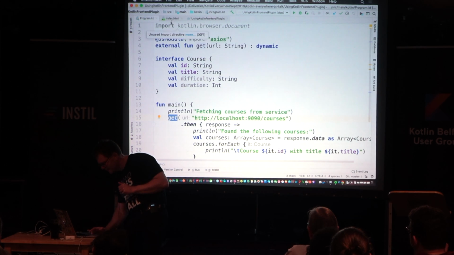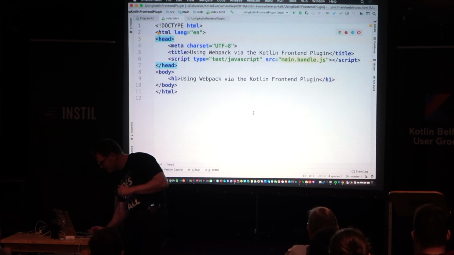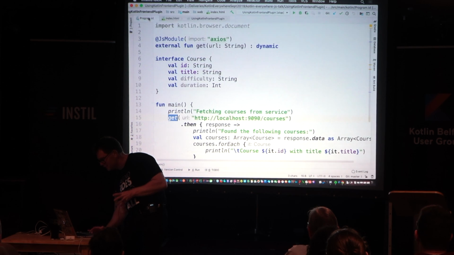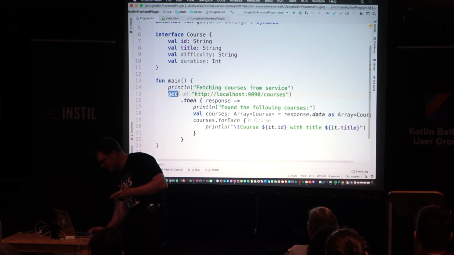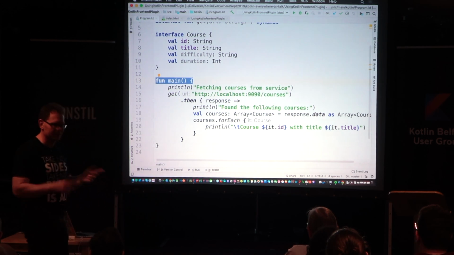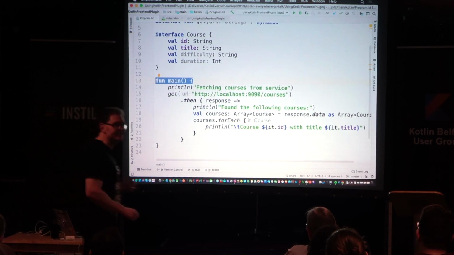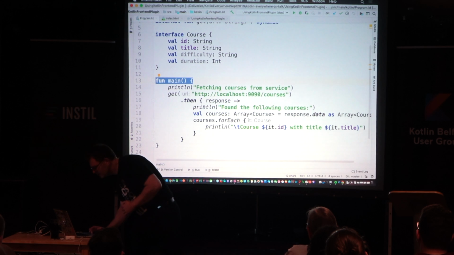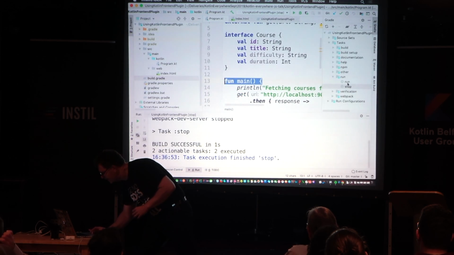Yeah, cool. So here's my index page. Couldn't be simpler. All I'm doing is referring to main.bundle.js, which is the output that will be produced by the front end plugin. And I should say, if you declare a main module, that's automatically linked into the onload event of the window object. That's why it automatically gets run. So I can go out now and run this.